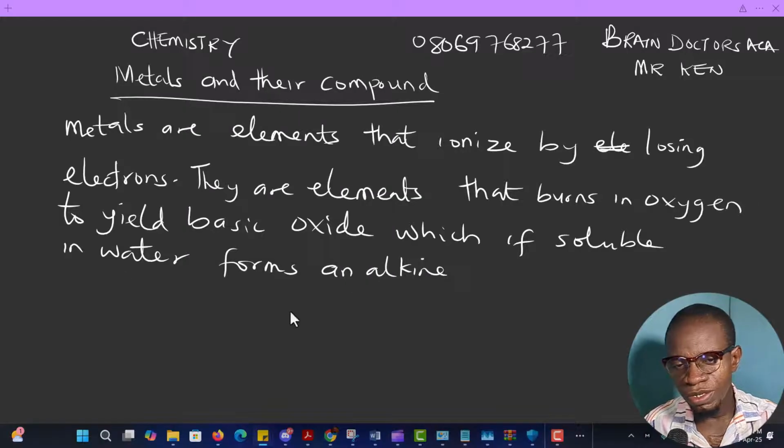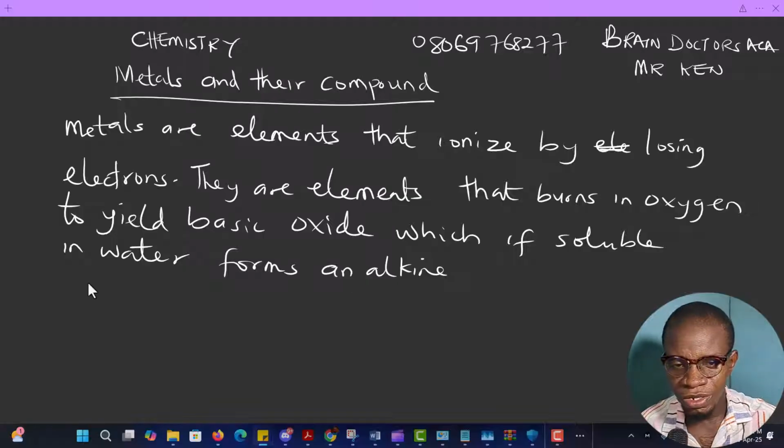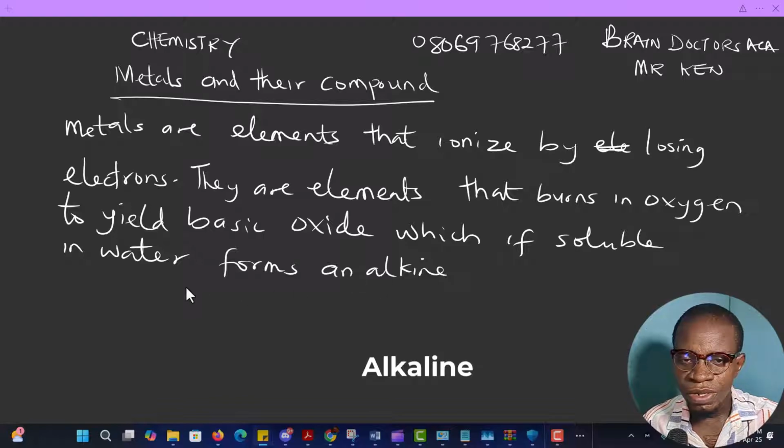So in general, most times metals bond with oxygen, and anytime they do, you get a basic oxide, and a soluble basic oxide gives an alkaline.